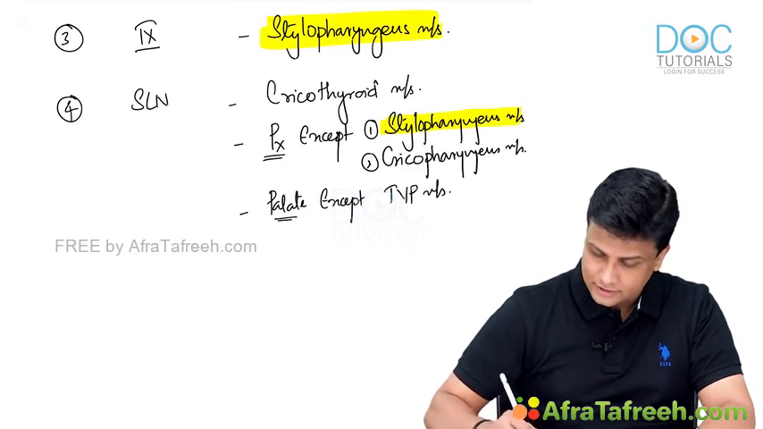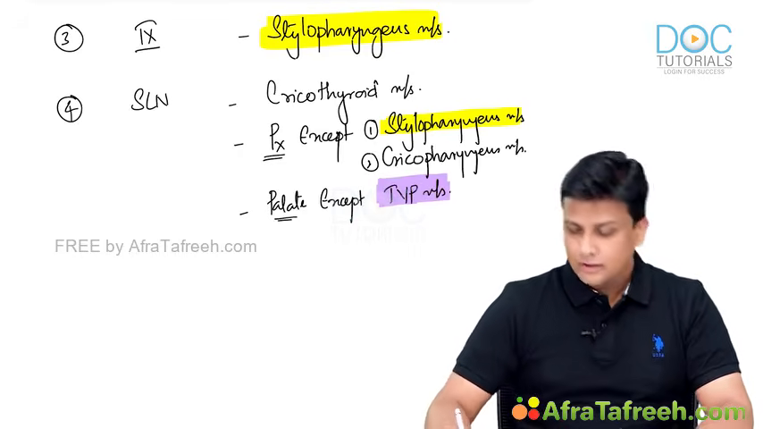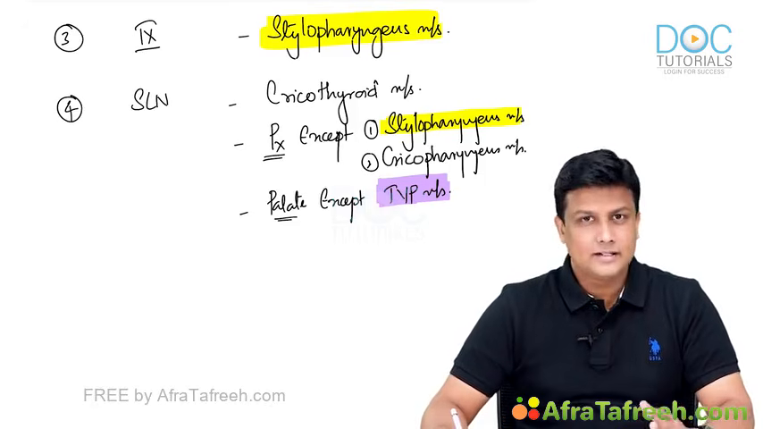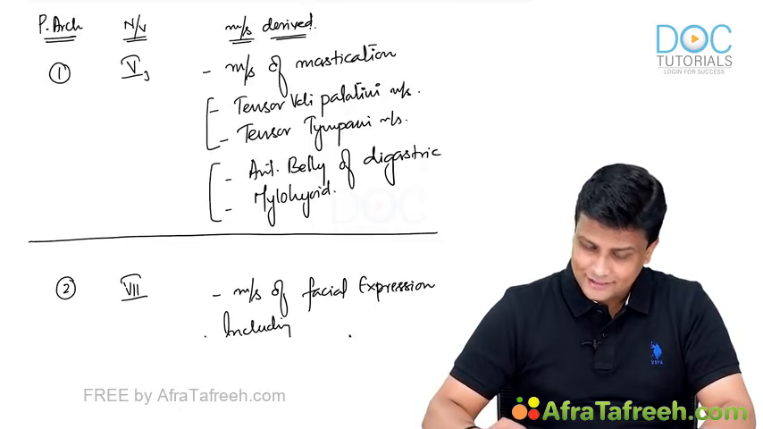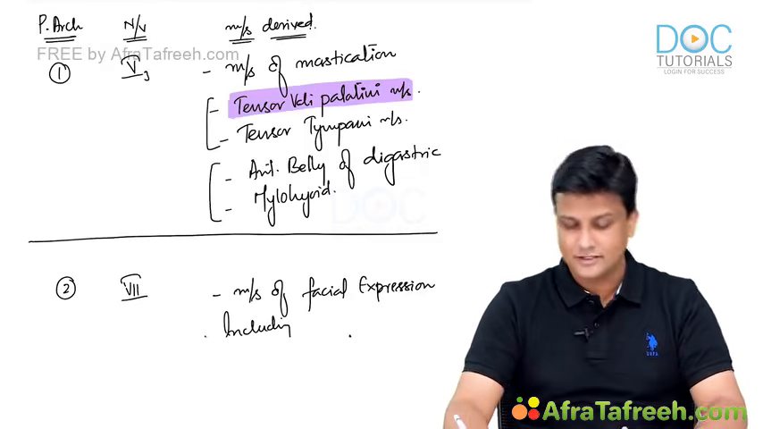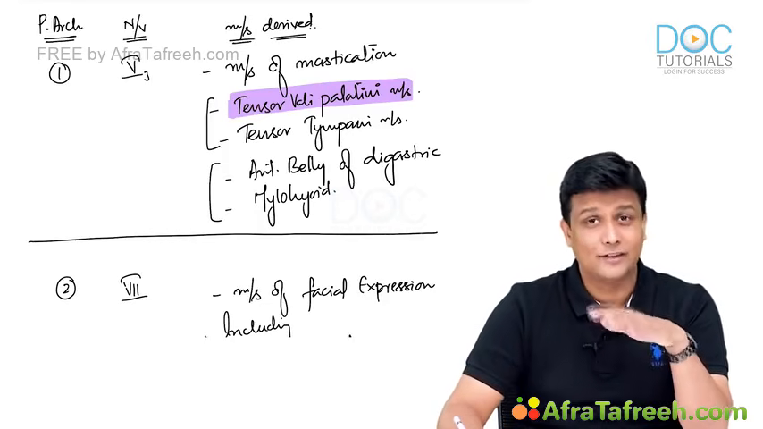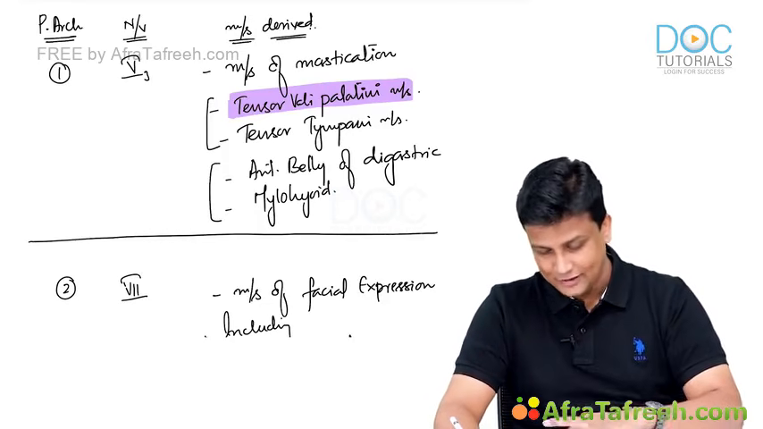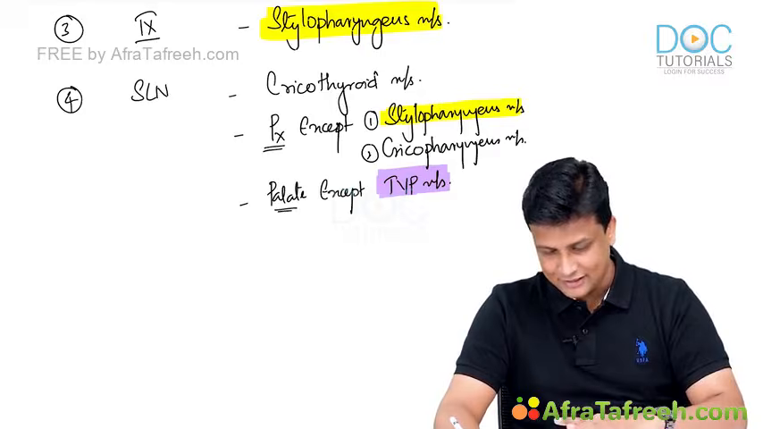Let me use the same color code here. Why is tensor veli palatini an exception here? Because we have already seen tensors are the ones derived from the first arch. So tensor veli palatini, tensors are actually derived from the first arch. Okay, so it's crystal clear now.